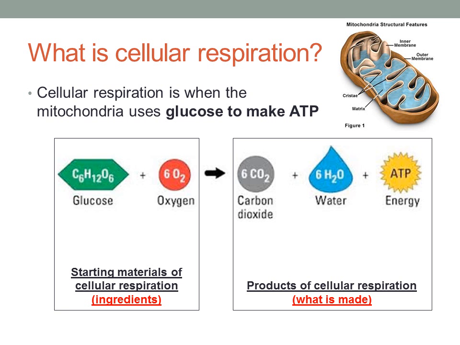What is cellular respiration? Cellular respiration is when the mitochondria uses glucose to make ATP. So you see on the left-hand side, cellular respiration's ingredients are glucose and oxygen. These are the things that are mandatory and must be present in order for cellular respiration to happen. When cellular respiration occurs, it takes glucose and oxygen and produces the things on the right, which is the products, which would be carbon dioxide, water, and energy.